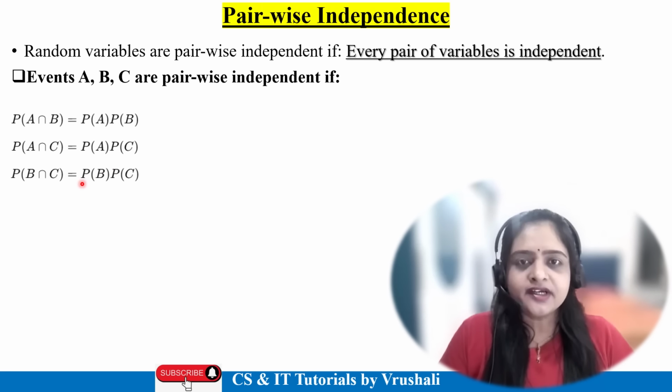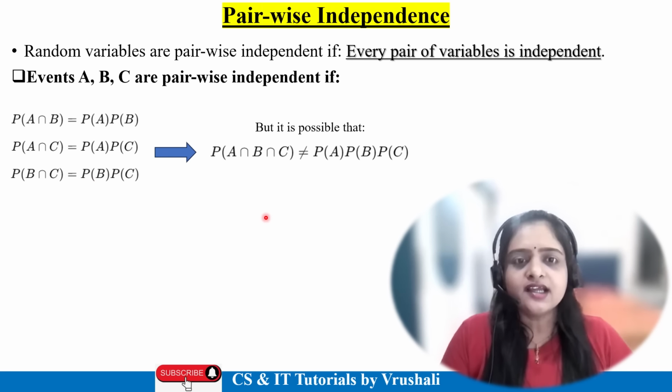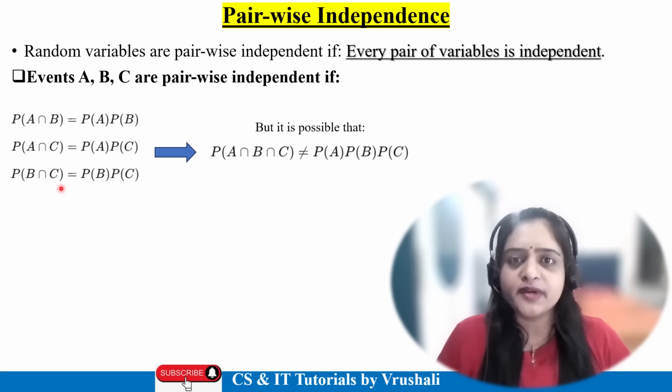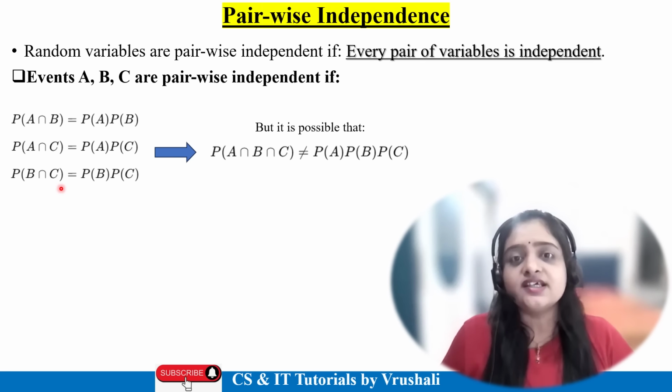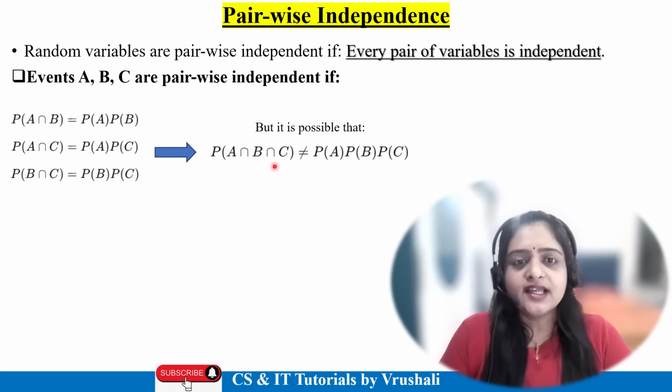And as per that particular data, you can't make any assumptions, right? You can't mention probability of A intersect B intersect C, because every pair works independently. You can't make any assumptions as per the particular data. So this is called pairwise independence. This pair is different, which is not equal to probability of A, probability of B, probability of C. Every pair, every variable, every event works independently or differently. This is called pairwise independence.